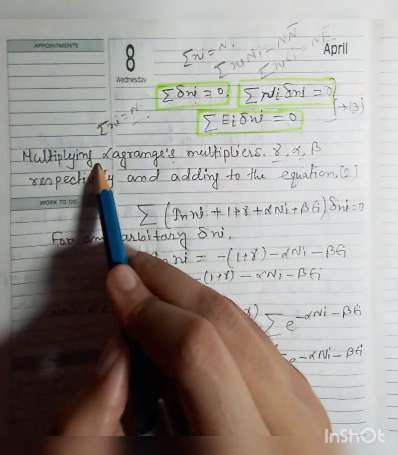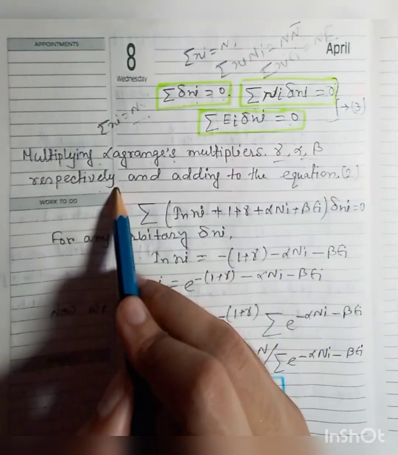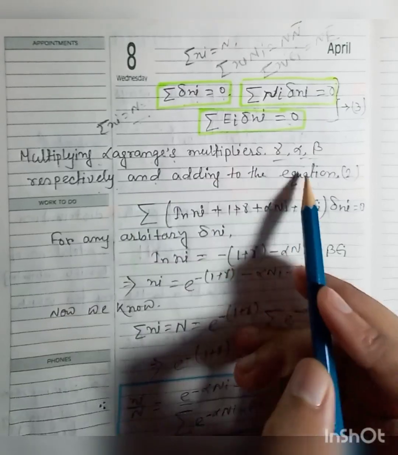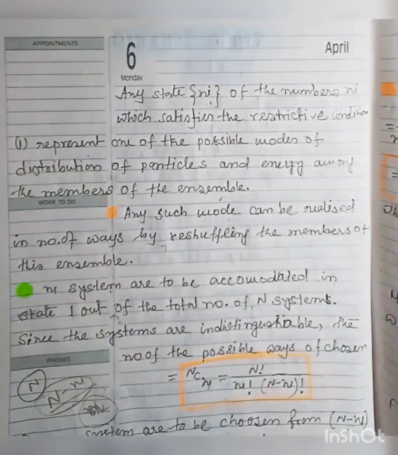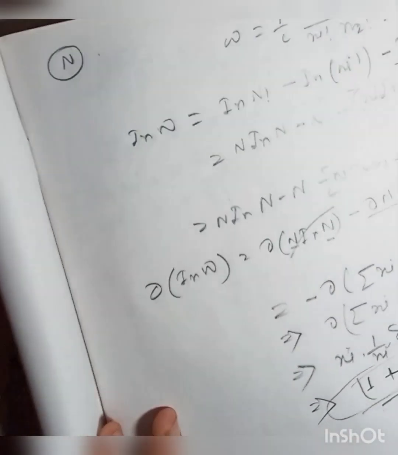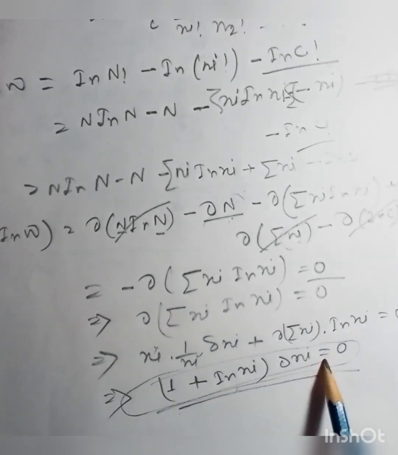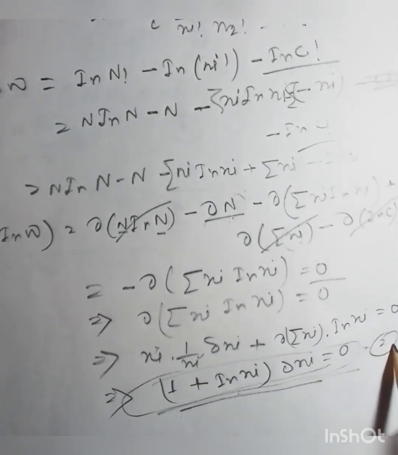Now multiplying by Lagrange's multipliers gamma, alpha, beta respectively, and adding to equation 2.